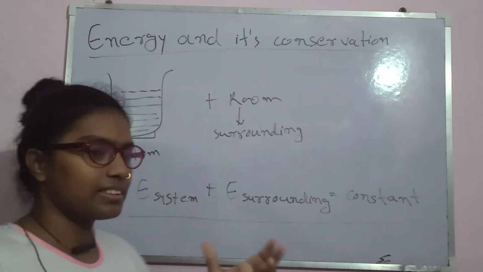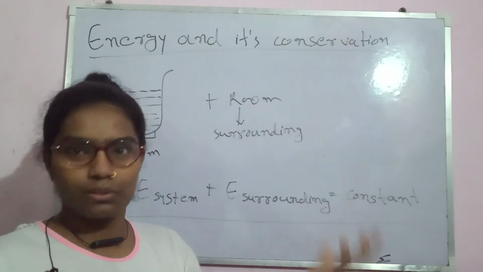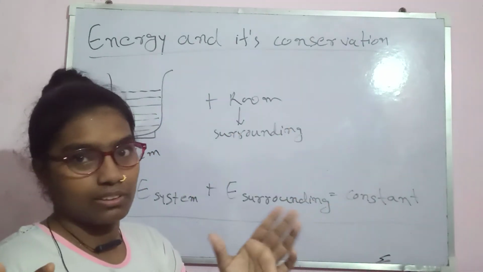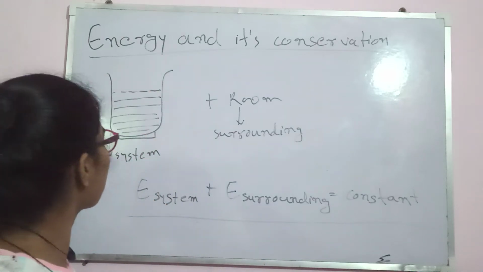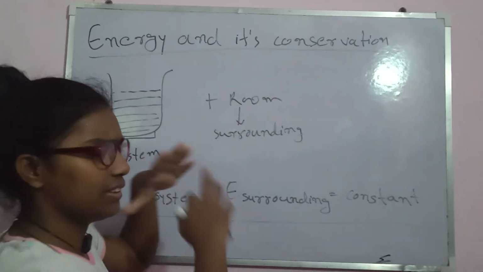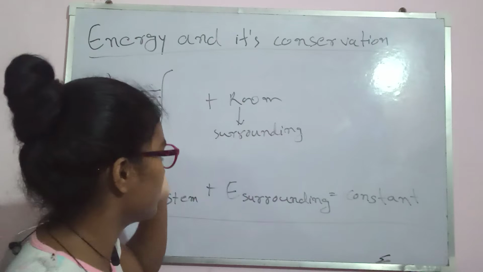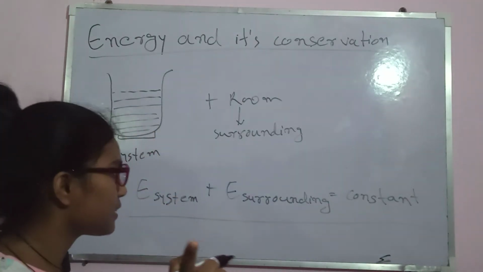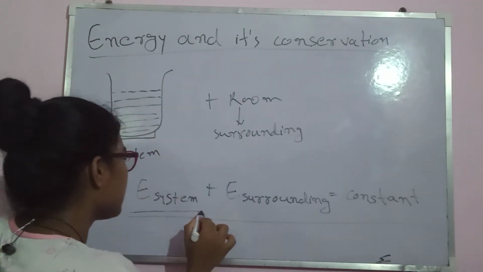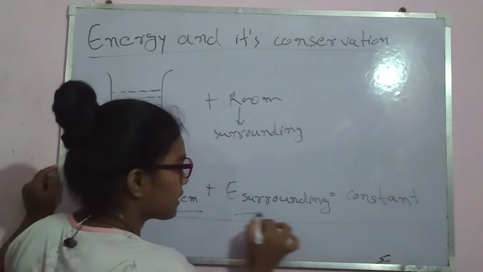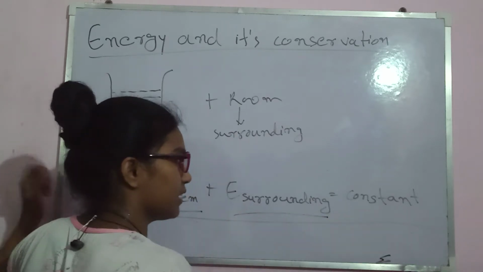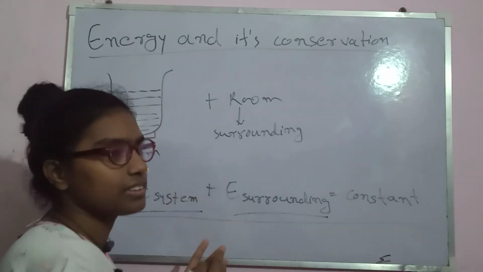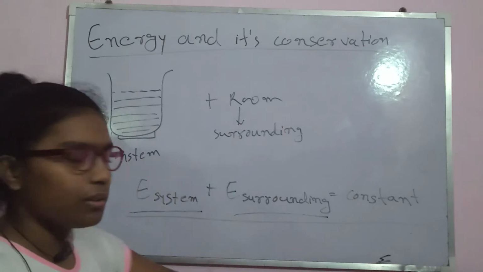Whatever is our system doesn't matter, and whatever surrounds the system is simply the surrounding. Here we have taken this as our system, and the room in which we kept it is our surrounding. The law of conservation of energy says that the energy of the system plus the energy of the surrounding is constant, and it will remain constant all the time.